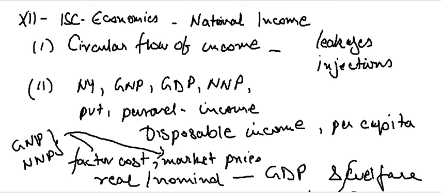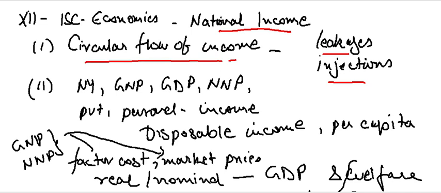Let's just go through what we discussed in the syllabus. Here, under national income, you are supposed to know the circular flow of income, with two things: leakages and injections. Then there are certain concepts you have to know as part of national income: GNP, GDP, NNP, private and personal income, disposable income, and per capita income.